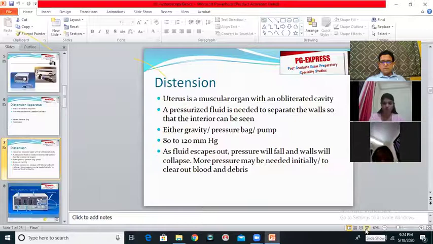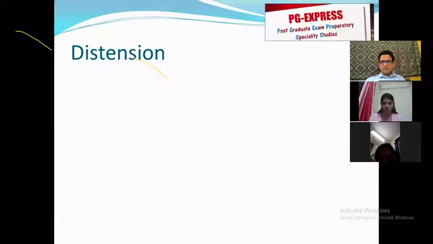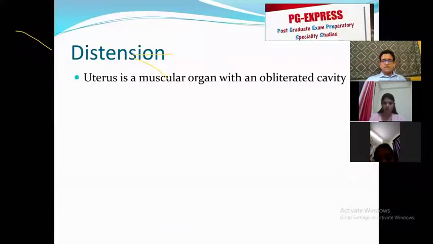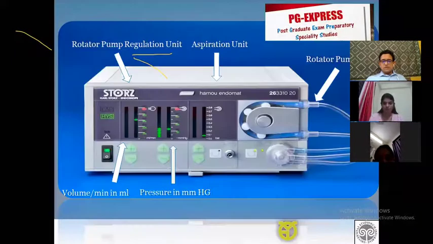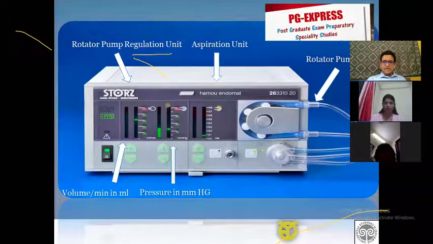So slideshow, right. So this we already said. So why do we need a pressure regulation unit? Obviously, as you are doing hysteroscopy, more and more fluid is going to start escaping out, and we need something to keep this fluid inside. So we use an apparatus which is called a hystromat.